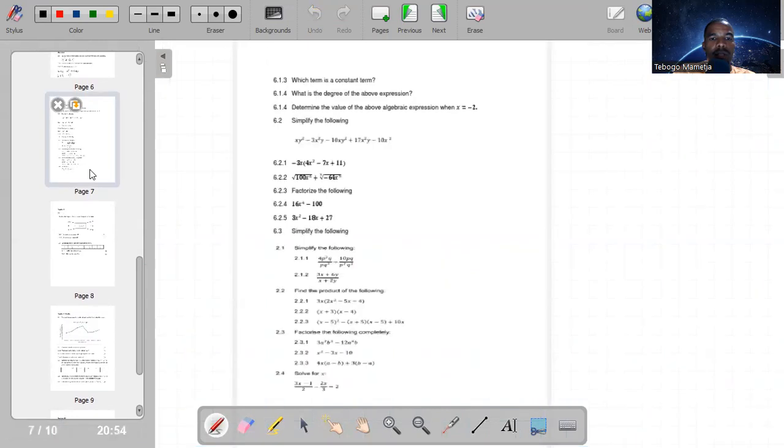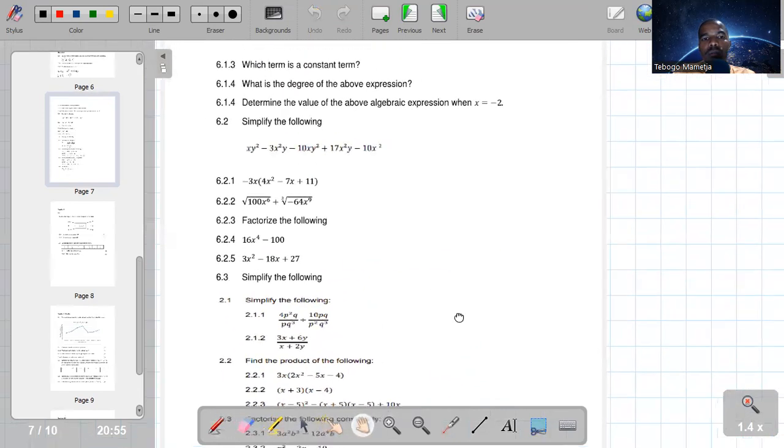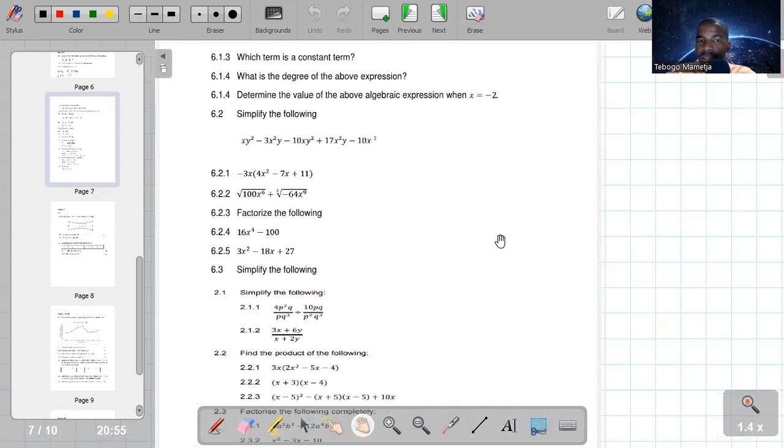We can go to the next page. So 1.6.1.3. They say, which term is a constant term? A constant term, guys.